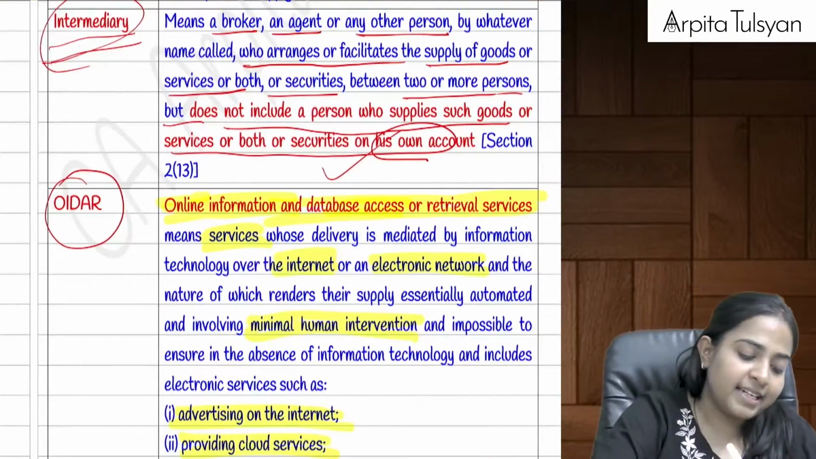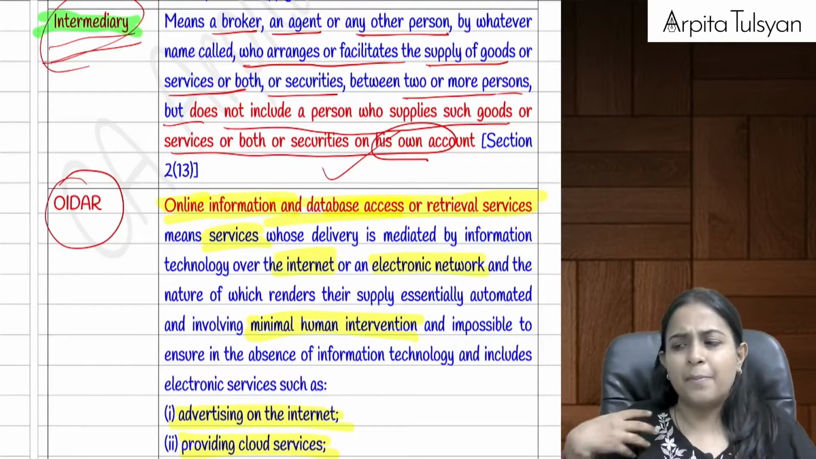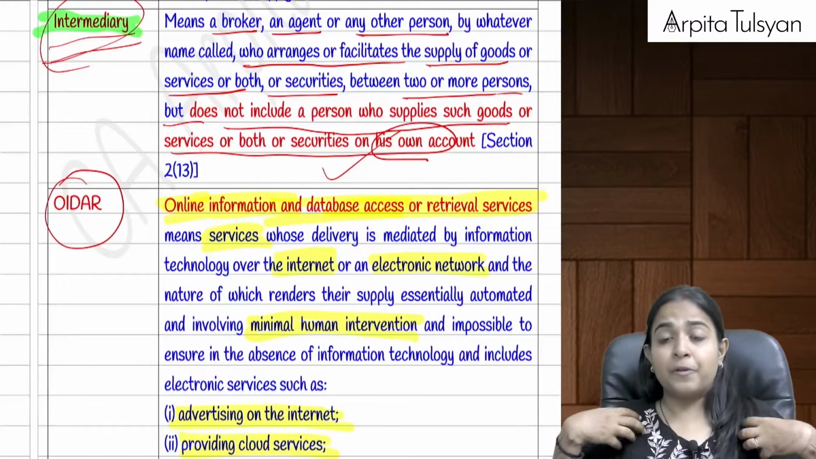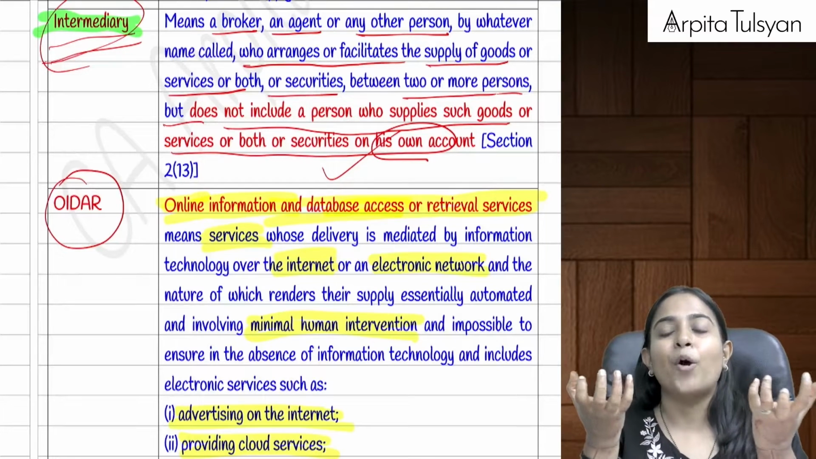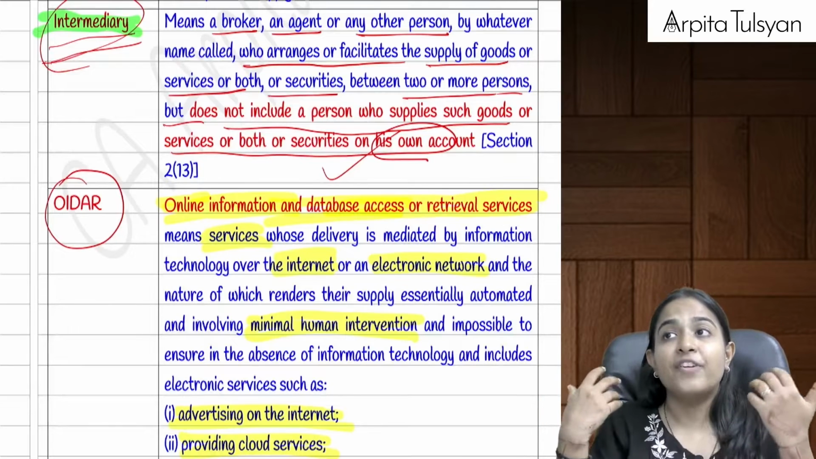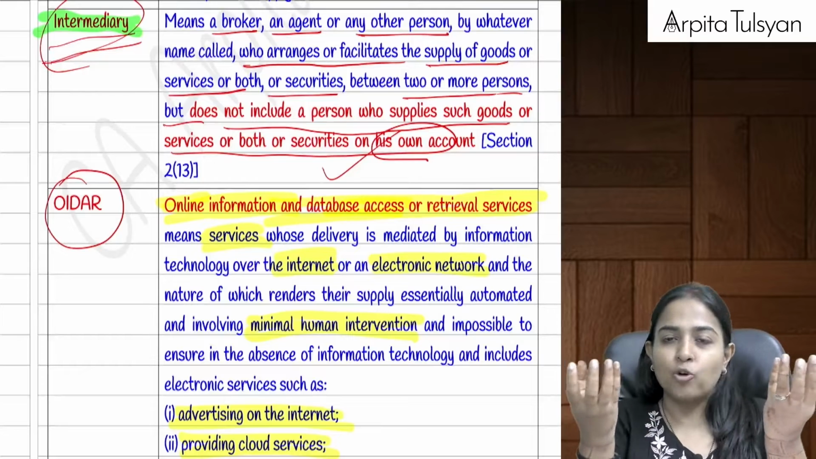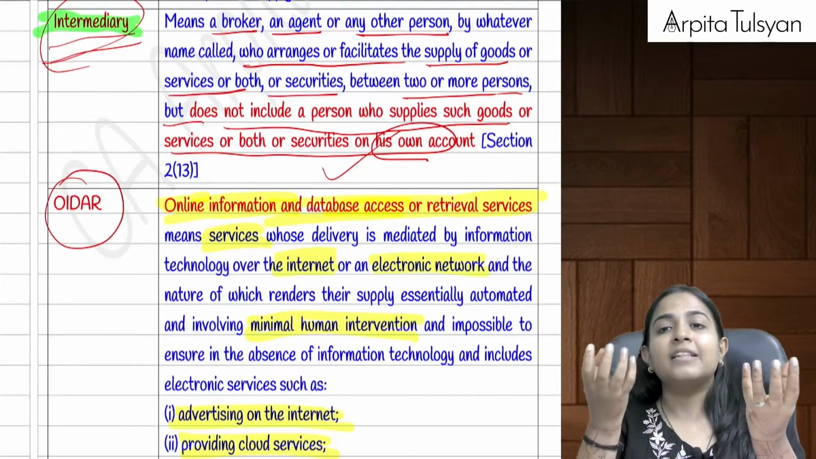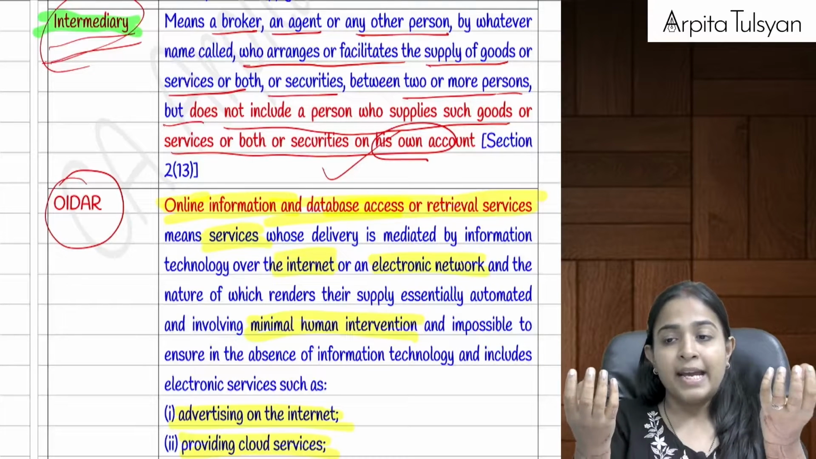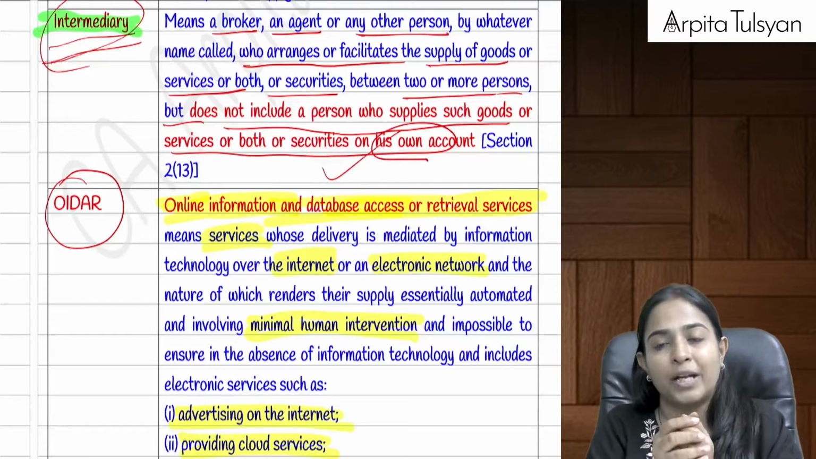Okay, next definition is going to be of intermediary. An intermediary can be any person. We can call that person an agent, a broker, or whatever name you want to give. This person is just helping 2 important persons to enter into a transaction, means he is facilitating the supply of goods or services. There are 2 persons: one is the seller, the other is the purchaser. He is going to supply his goods or services to the other person, and the intermediary is just going to help these 2 enter into that particular transaction.